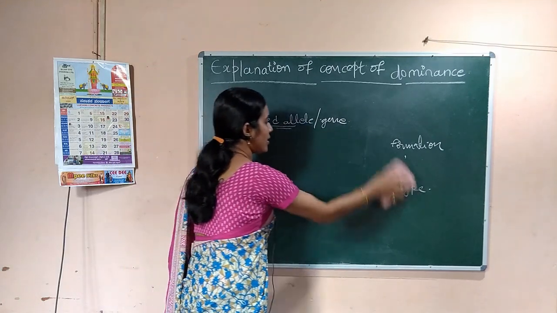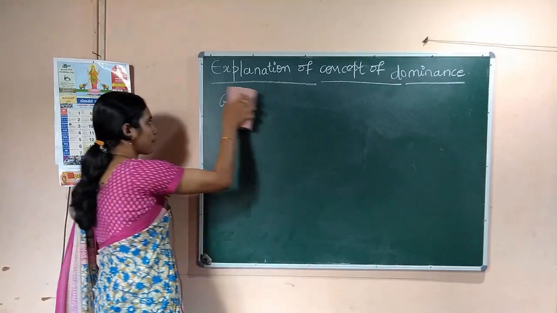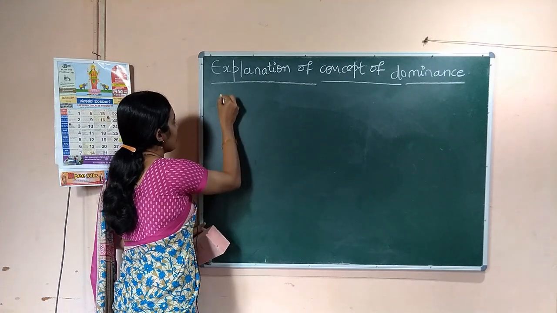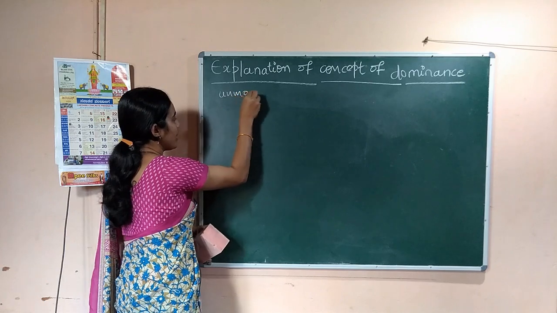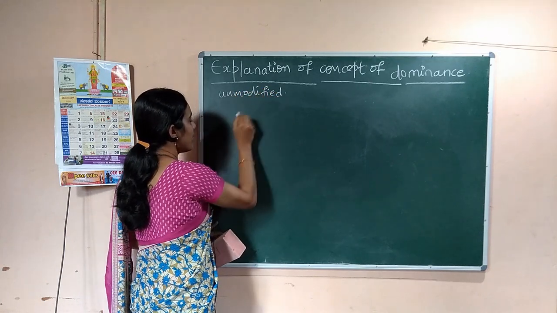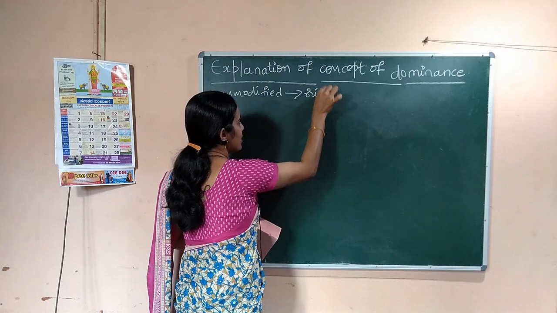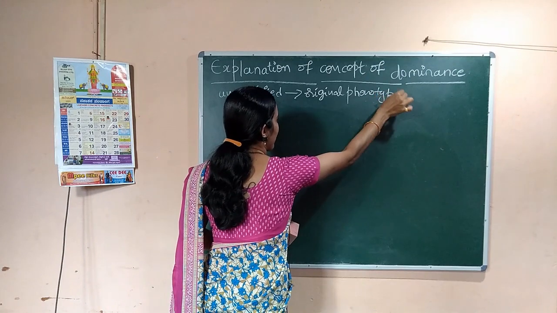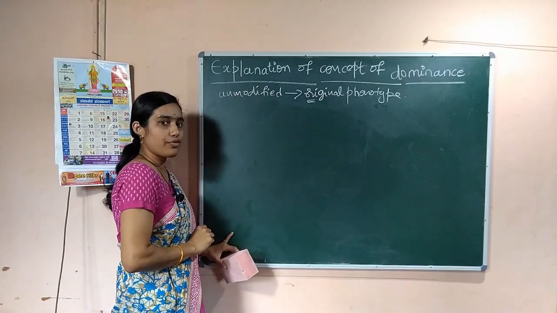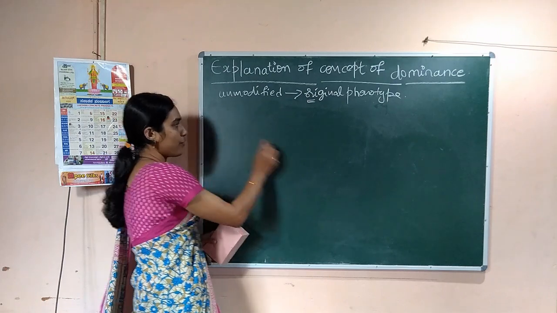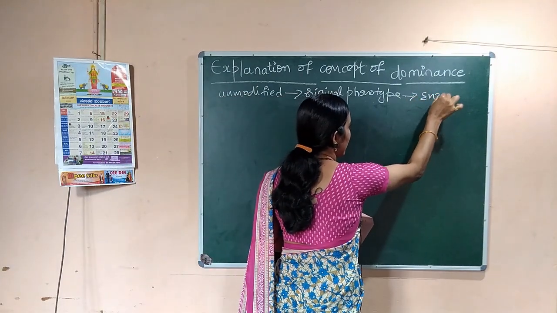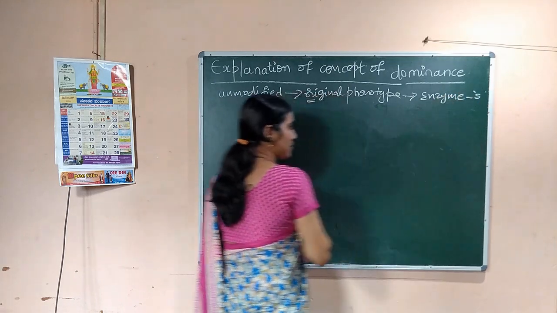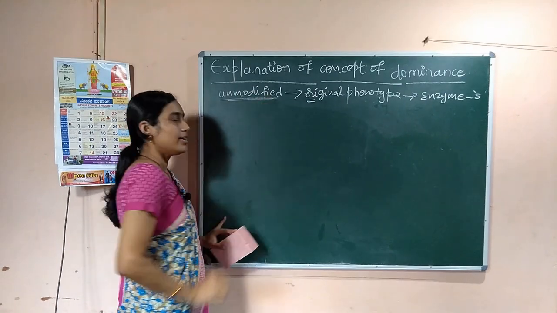So now taking a gene that produces an enzyme, right? See, now we consider the unmodified allele, that means this produces the original phenotype, no changes in the gene. So it's the unmodified gene that produces the original phenotype. That means the unmodified gene produces the enzyme, and the enzyme carries out the transformation of the substrate. This is the unmodified gene.